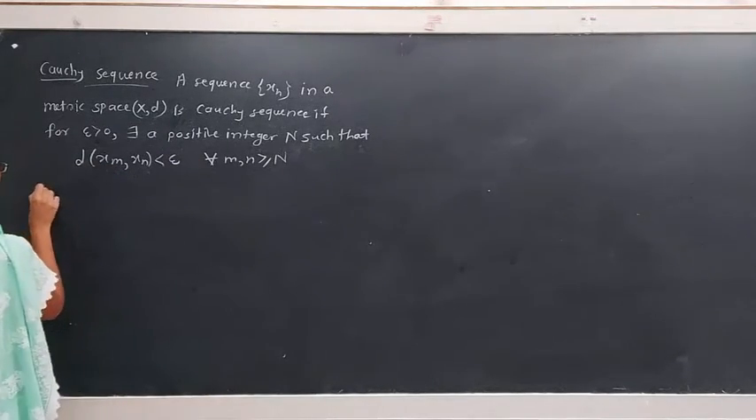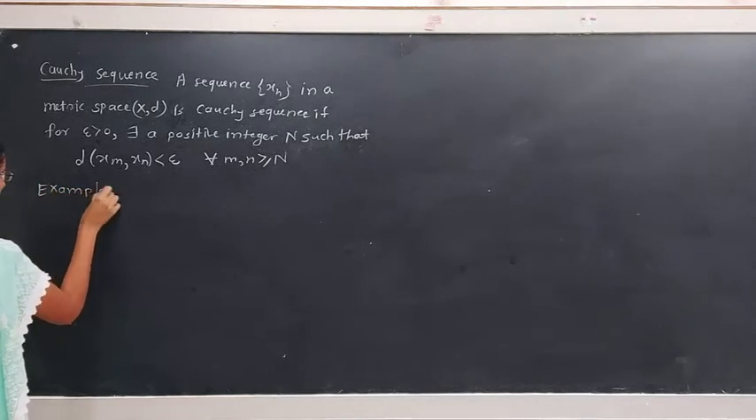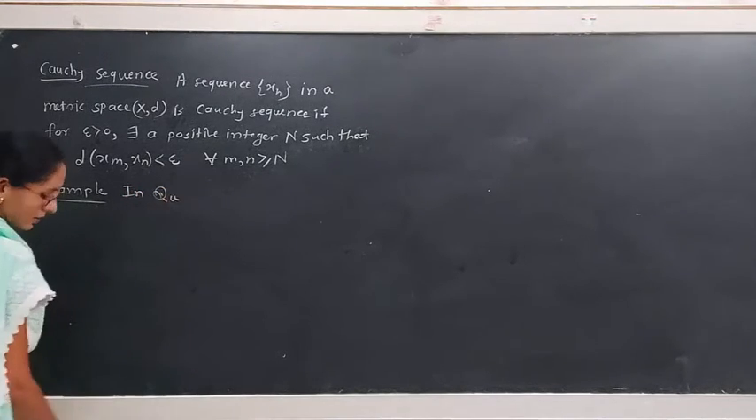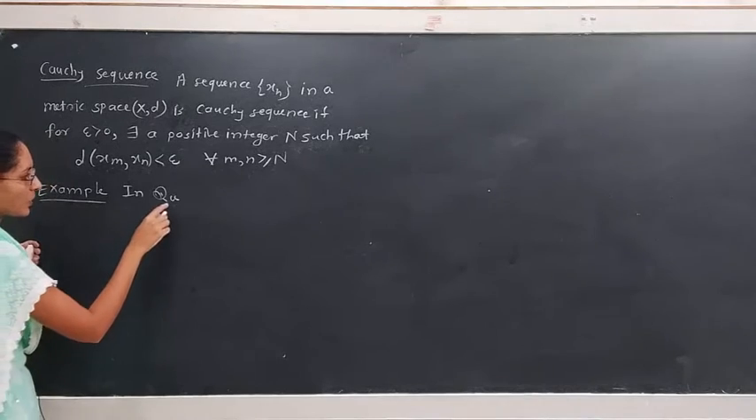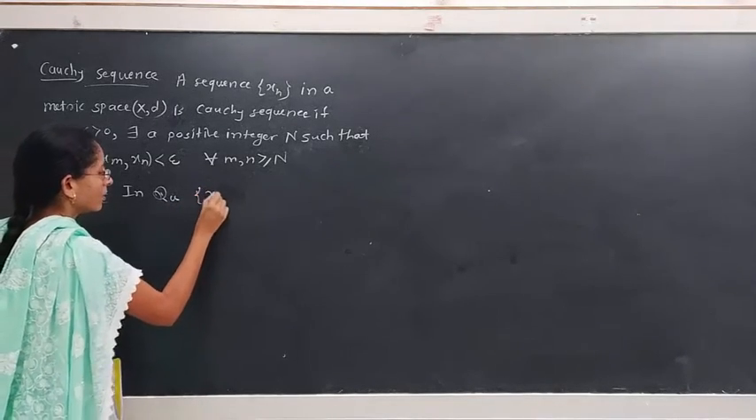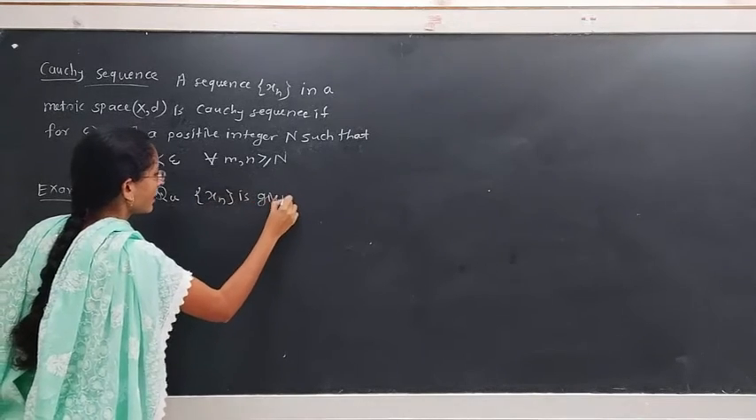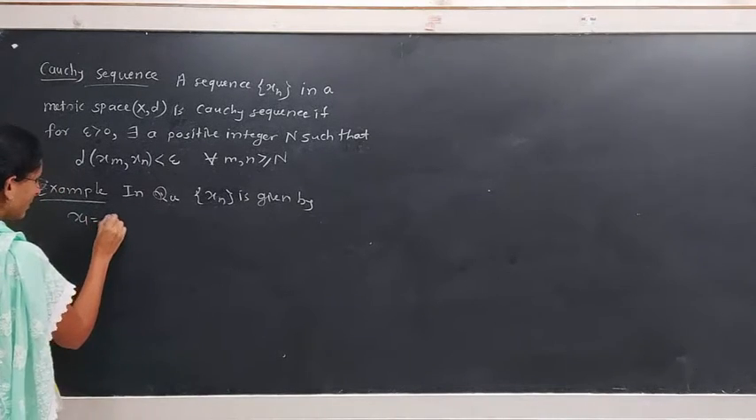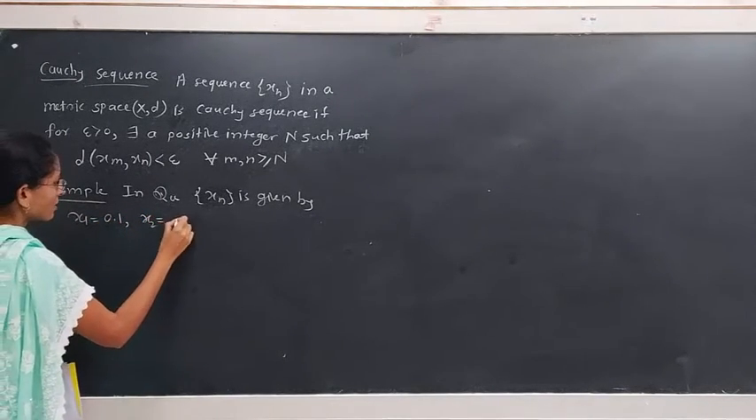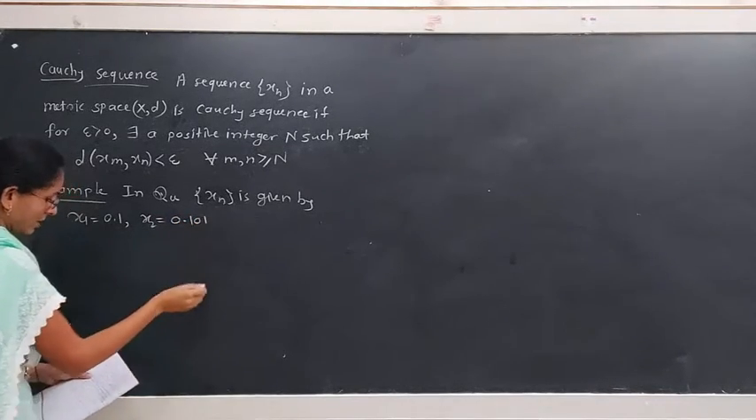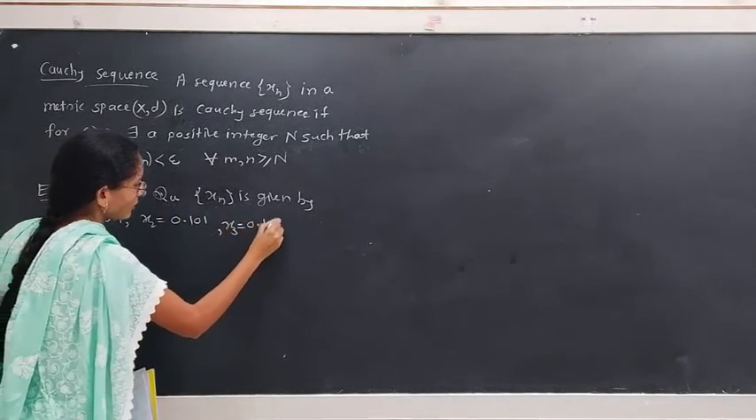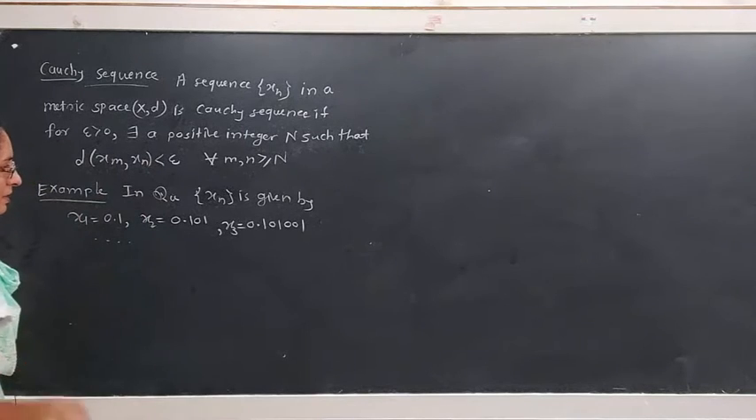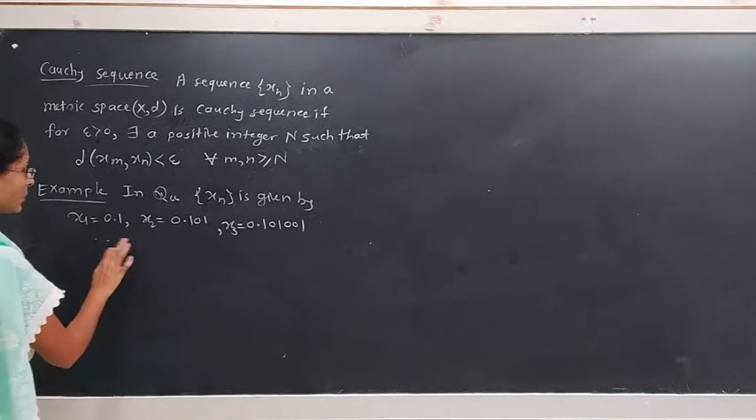For example, if we consider the metric space (Q, d) of rational numbers with respect to the usual metric, and if we consider xn given by x1 equal to 0.1, the first term of the sequence, x2 equal to 0.101, x3 equal to 0.101001 and so on.